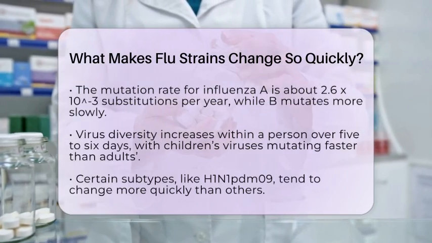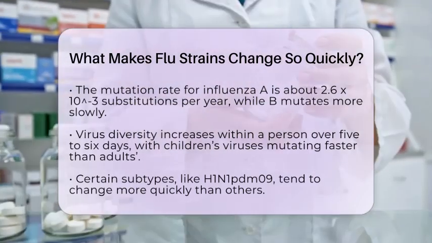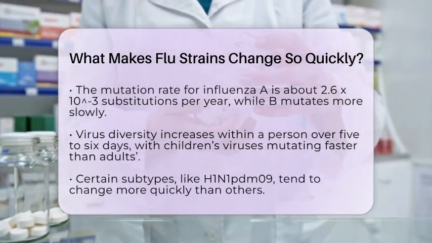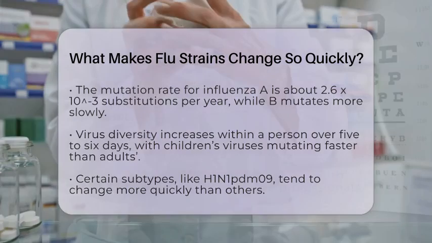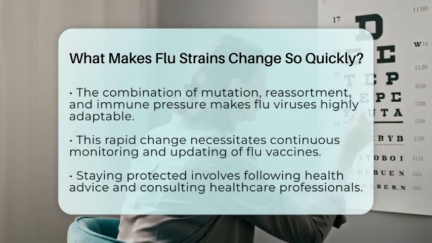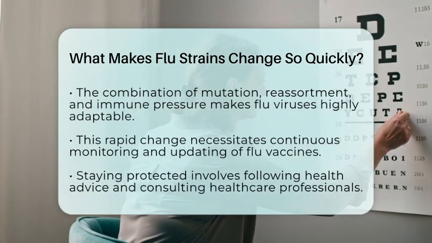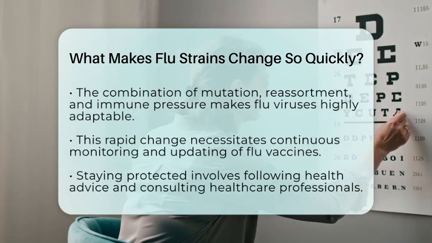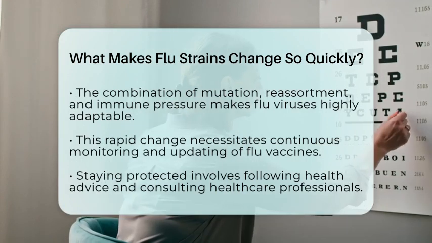Within a single person, the virus starts with low diversity but accumulates mutations over about 5 to 6 days. Children's viruses tend to mutate a bit faster than adults, and some subtypes like H1N1pdm09 tend to change more quickly than others.